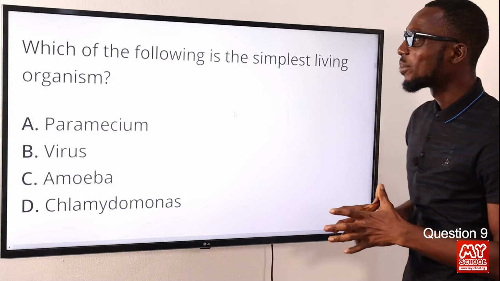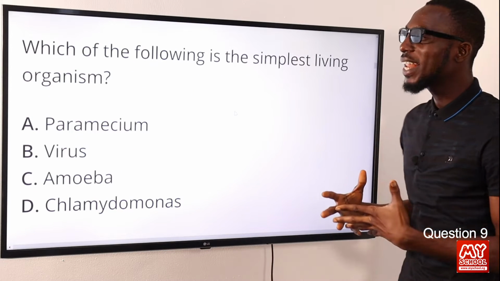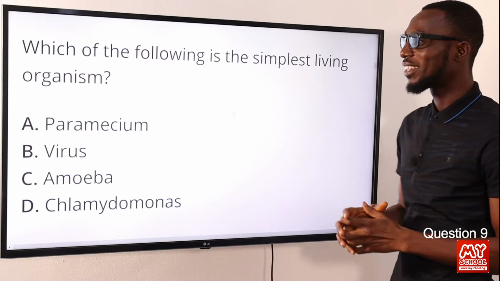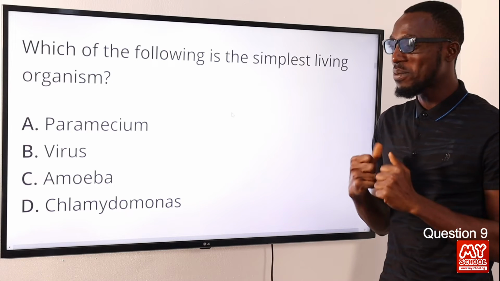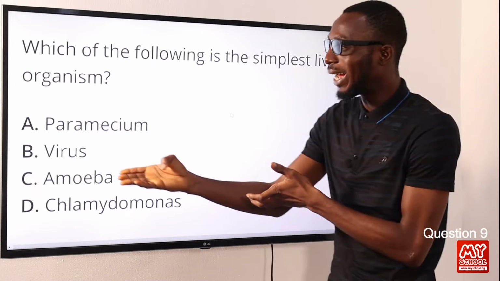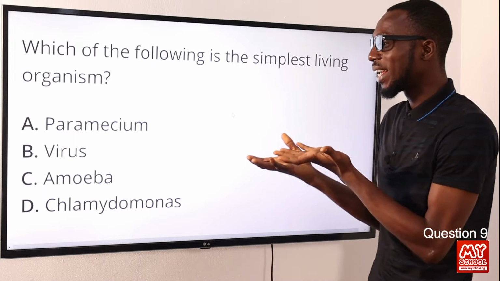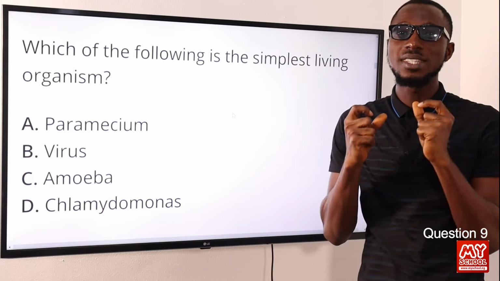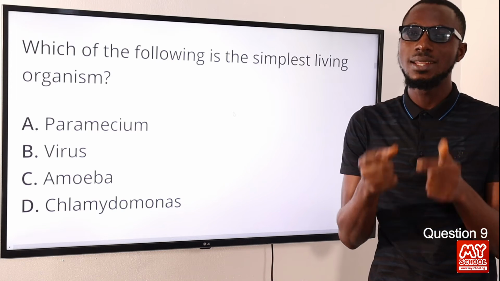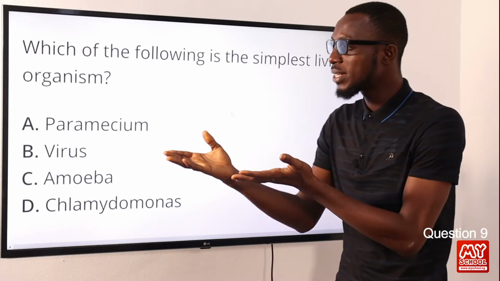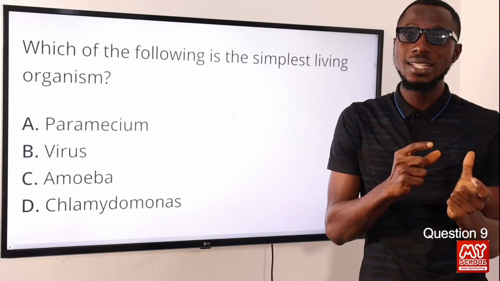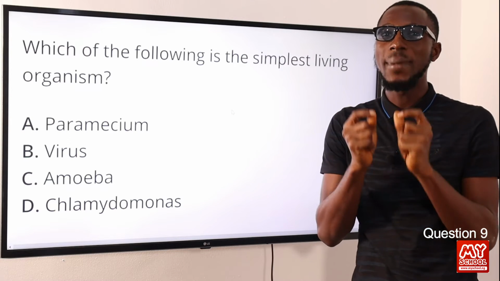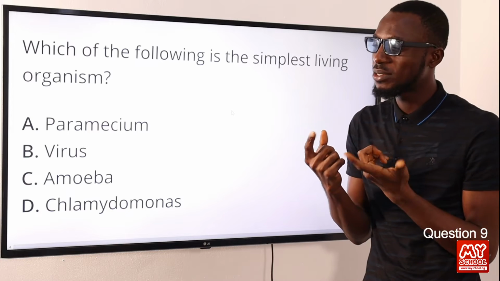Question 9. Which of the following is the simplest living organism? Okay, so the tug of war should be between amoeba and the virus. Amoeba is considered as the simplest unicellular organism that is heterotrophic, but the virus is considered as the smallest and simplest microorganism with no cell structure.